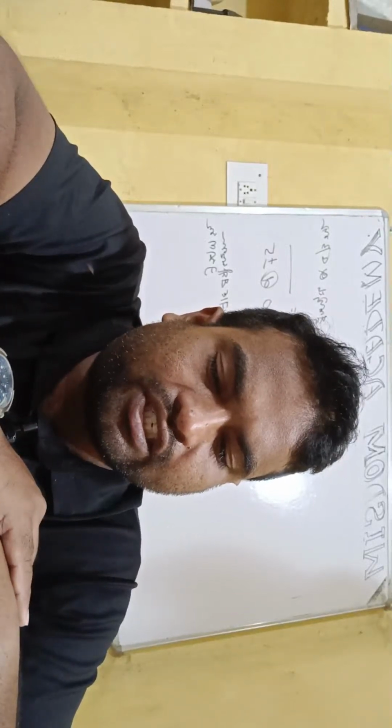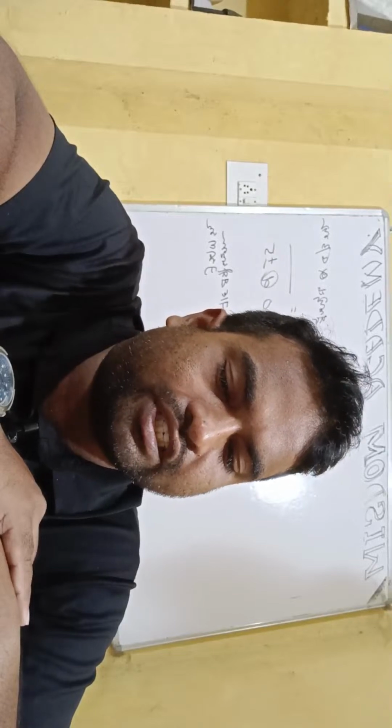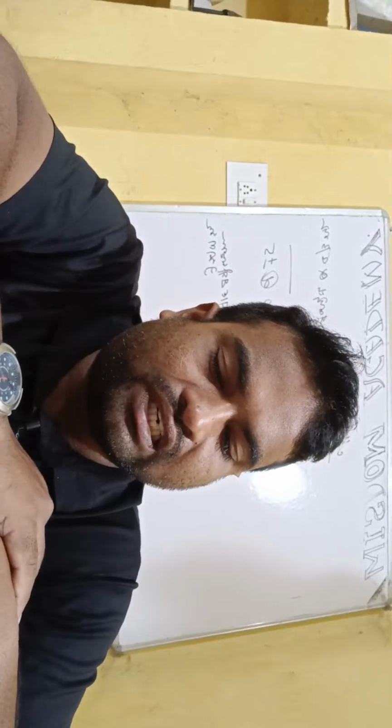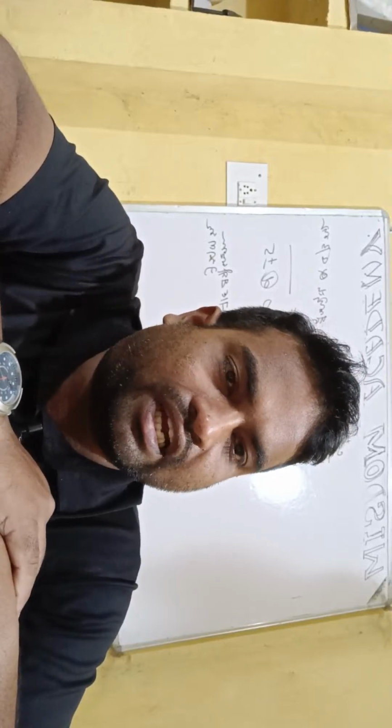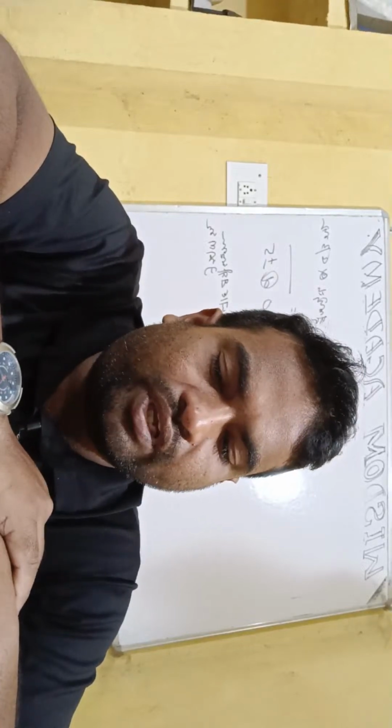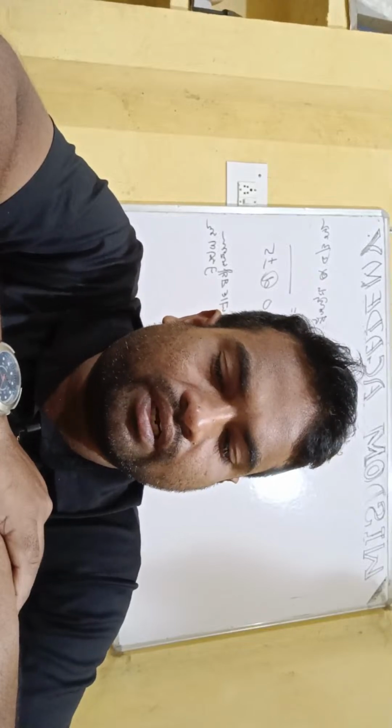Next question. Name the disease the patient is suffering from, if the person is tested with the ELISA test and found positive. The disease is AIDS. What is the causative organism? HIV, human immunodeficiency virus. Which cells of the body are affected by the pathogen? T lymphocytes.